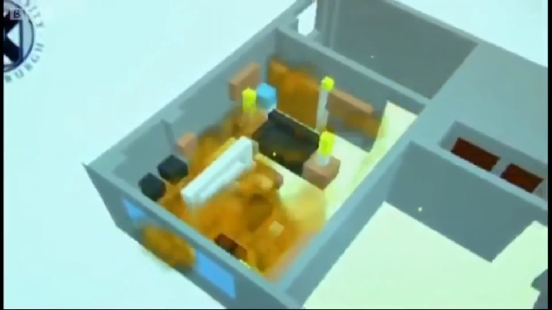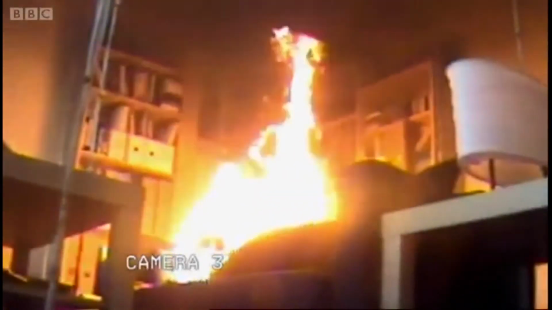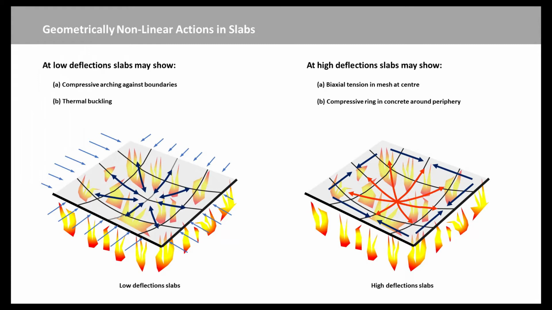The steel weakening becomes such a dominant effect that the slab is actually hanging there. So the middle of the slab is now in a sort of uniform tension. The wonderful thing that can happen is that, provided the edge beams keep the boundaries of the slab fairly close to where they were originally in the vertical sense, you get this rather wonderful ring of compression around the outside.